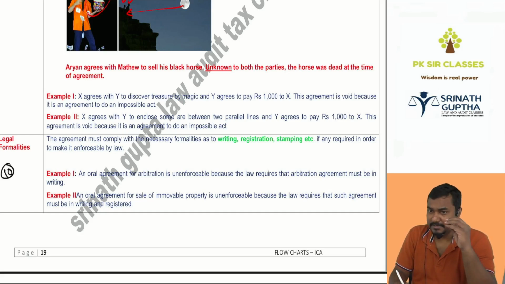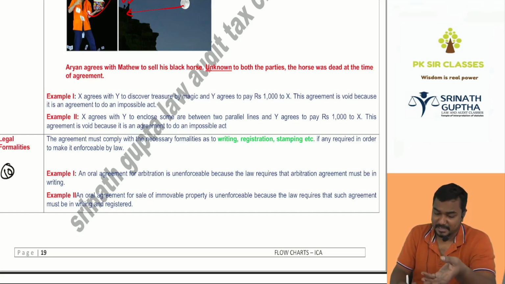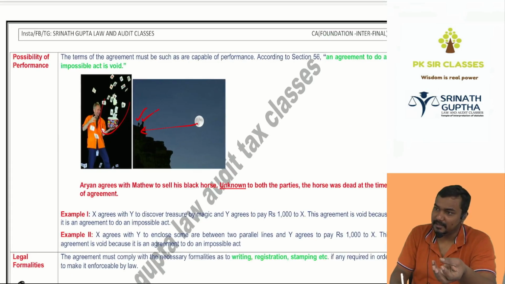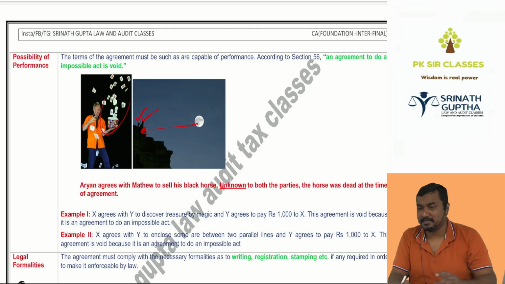So out of these headings, he can ask any heading practically. I said no, just no. So bringing the moon, giving rebirth, swimming over the Indian Ocean: valid or void, he will ask for 2 marks like that.